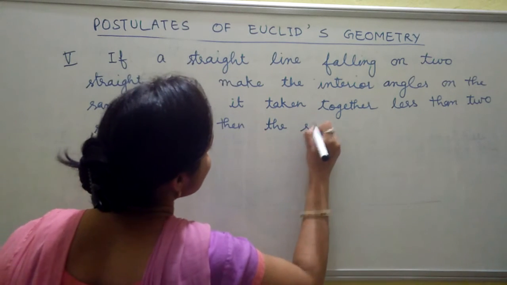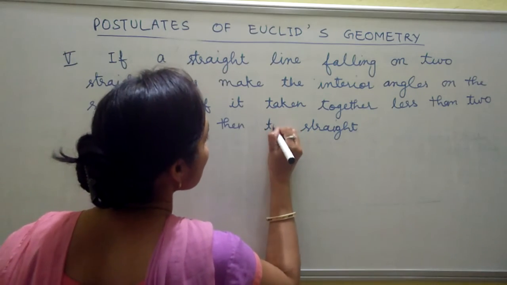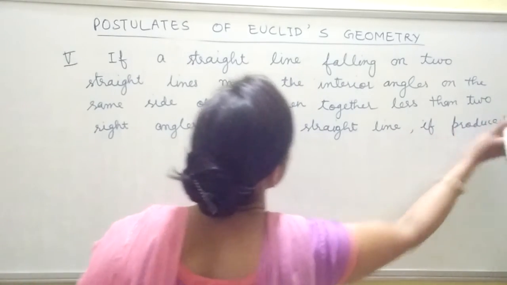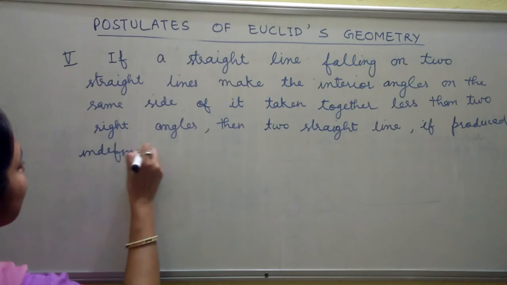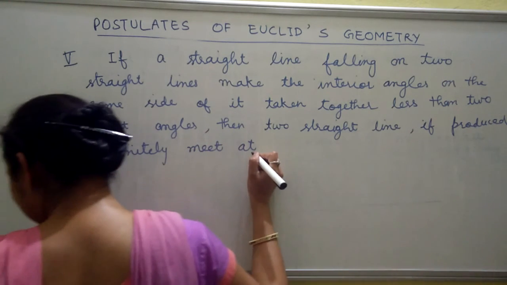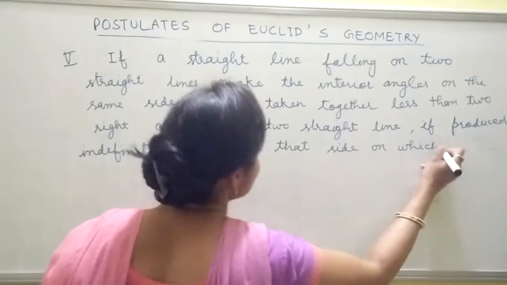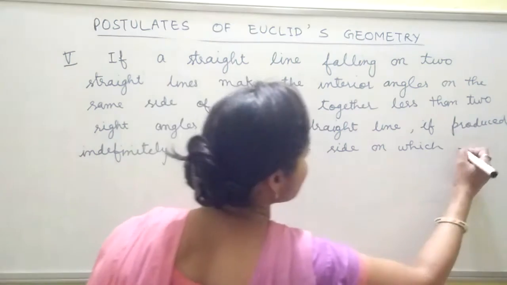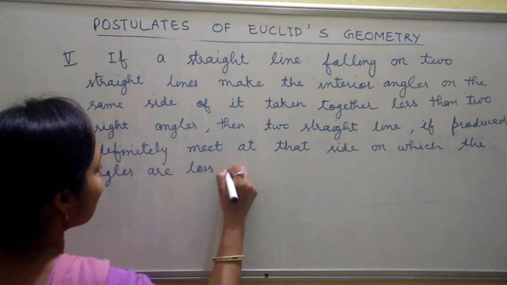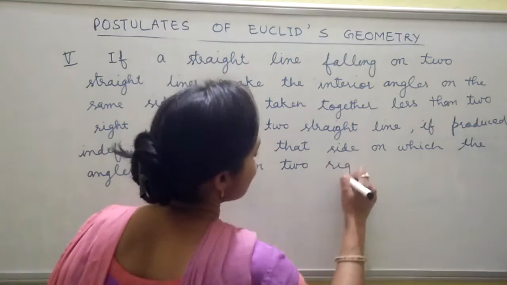then the two straight lines, if produced indefinitely, meet on that side on which the angles are less than two right angles.